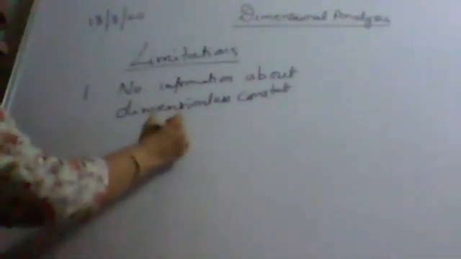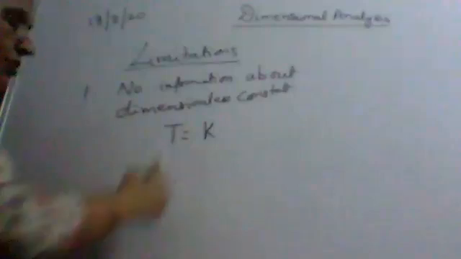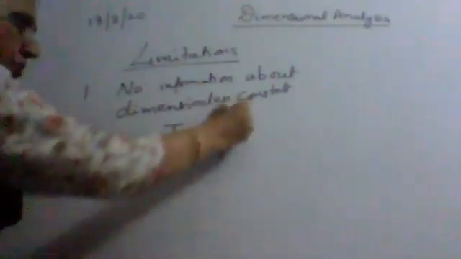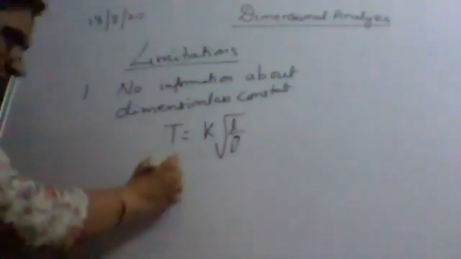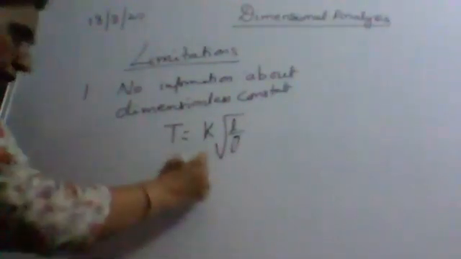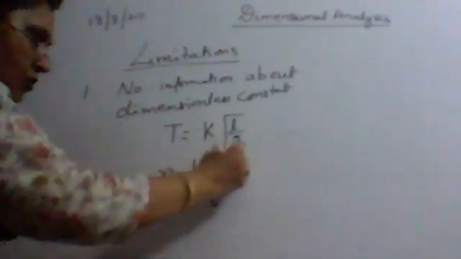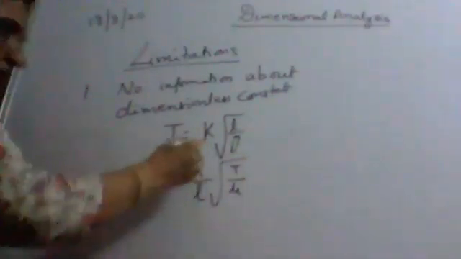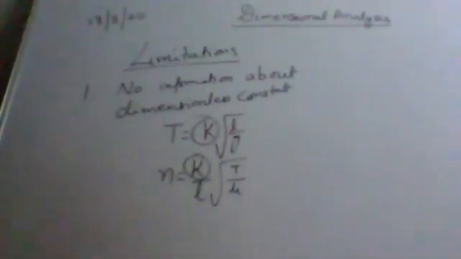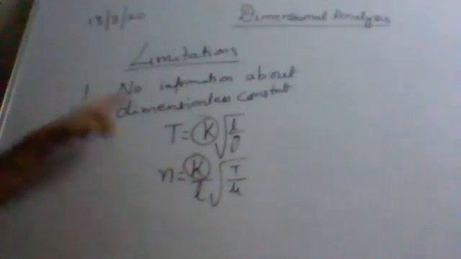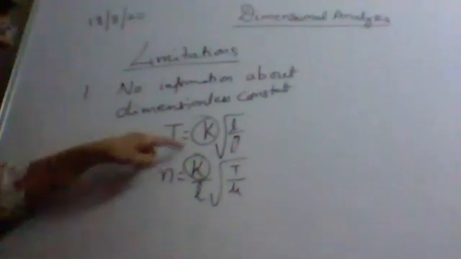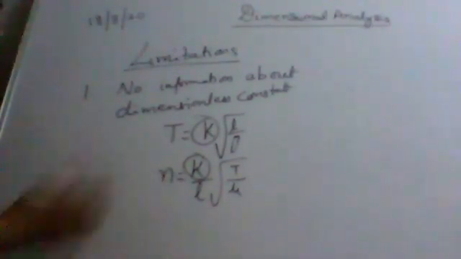For example, when we derive the time period, T is equal to k under root L upon g. Frequency, we derive k upon L under root T by mu. So everywhere we are putting this k. Dimensional analysis is giving no information about this dimensionless constant.